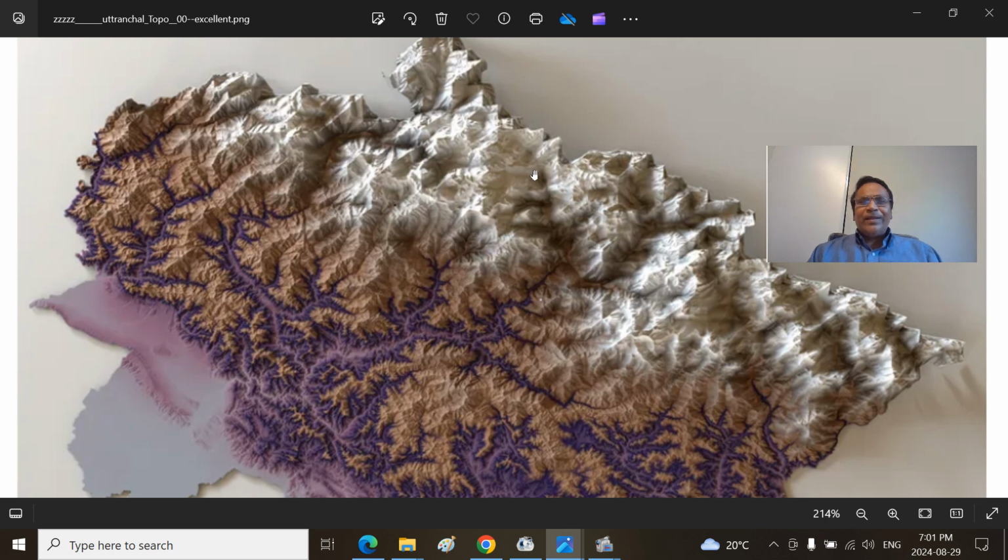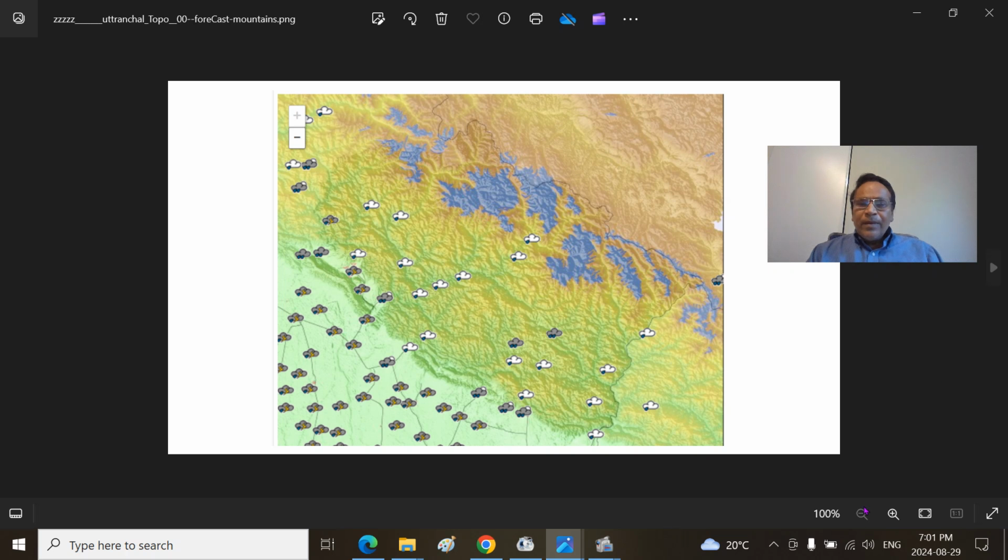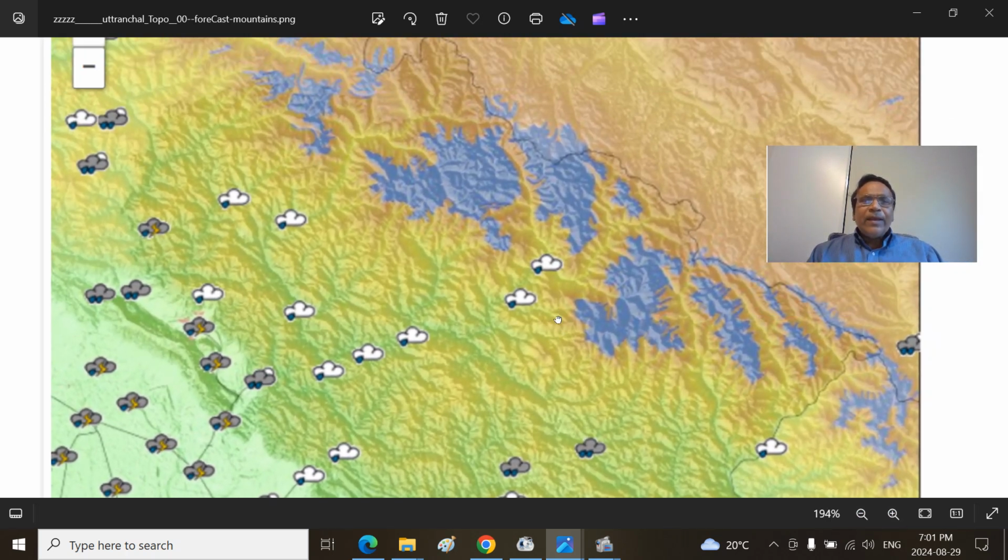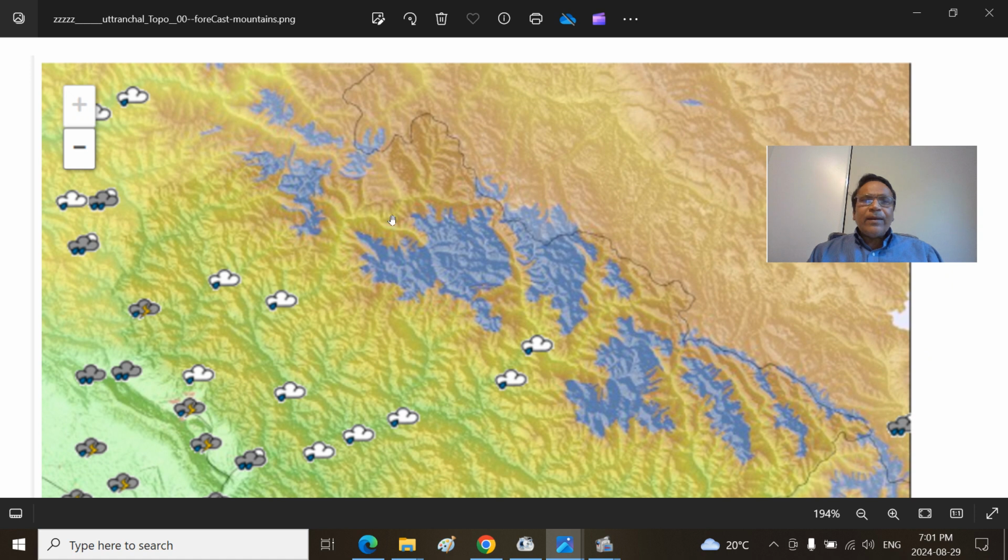Here, this is the part. So if you remember this, the Kamet, Mana and Niti mountains, Niti Pass, Mana Pass here, then you will be on the right track. You have to remember this, Dhauli Ganga and upstream of Alaknanda, Bhagirathi. The same thing you can see. Again, remember this, the Badrinath, Kedarnath, Gangotri. That means this is the part we are looking at. This is the Dhauli Ganga. That means this is the Kamet, Mana and Niti mountains. This part, this part.